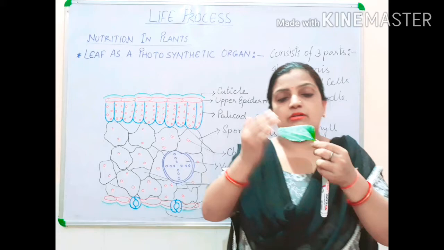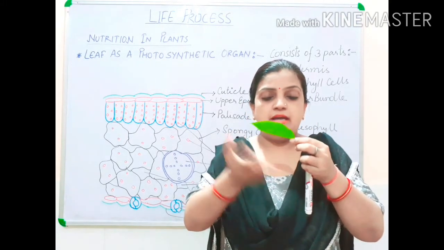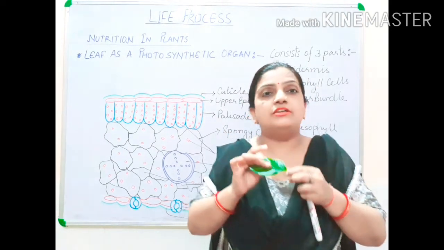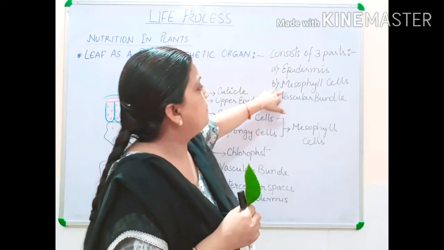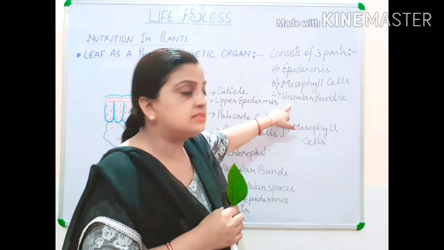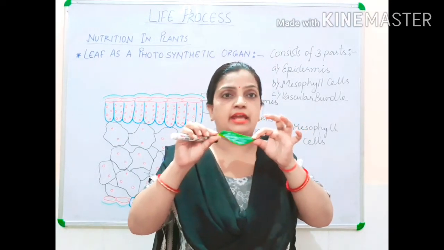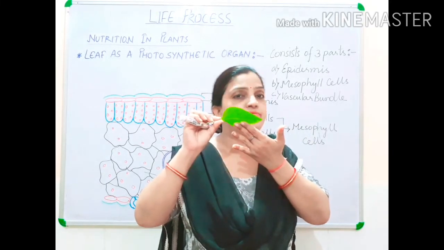So children, this is the upper surface, we call it upper epidermis, and this is the lower surface, we call it lower epidermis. Children, the leaf consists of three parts: epidermis, mesophyll cells and vascular bundle. These are the three parts, and these three parts are structurally arranged in between the upper surface of leaf and the lower surface of leaf.